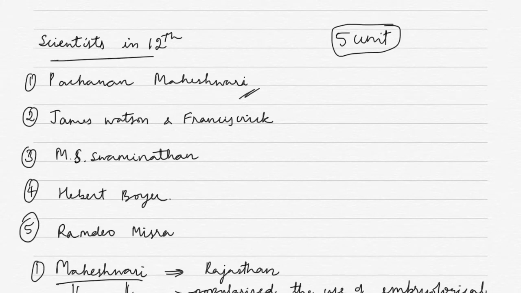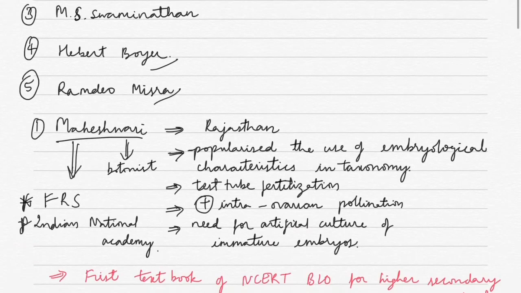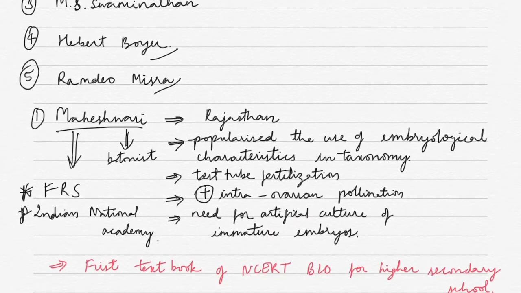So the first scientist we have is Pachanan Maheshwari. We'll talk about whatever he has done, and we will only see what is important for NEET. Obviously, whatever I have written, these are the points that you have to know, nothing more than this. So much description is given, that Pachanan Maheshwari was told by his teacher that if his students learnt more than him in the subject, he would be very happy.